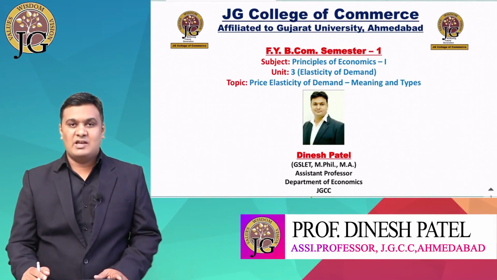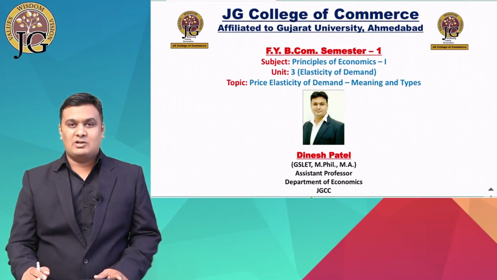The topic which we are covering today is a part of Gujarat University FY BCom Semester 1 syllabus. The name of the subject is Principle of Economics 1, Unit number 3, Elasticity of Demand, and the topic is price elasticity of demand, its meaning and types, which is frequently asked in the university exam.